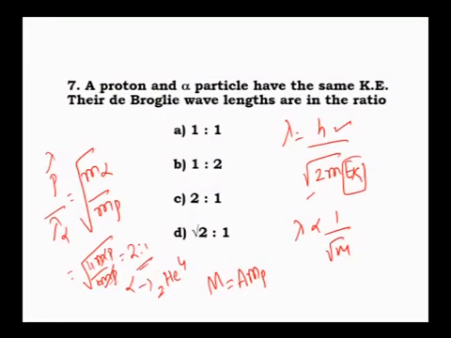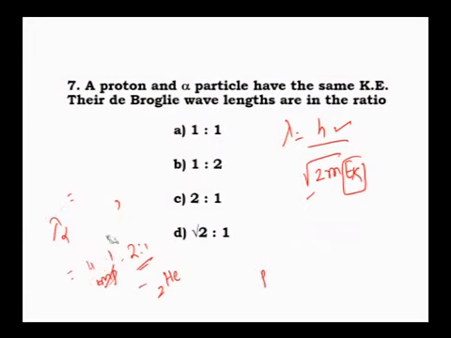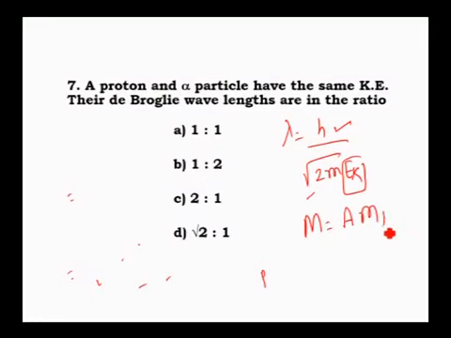Again, anyway, I will explain once again. In general, the mass of any nucleus will be equal to A times mp, and the charge of any nucleus will be equal to Z times qp. Here A represents atomic mass or mass number, mp represents the mass of a proton, Z represents atomic number, and qp represents the charge of a proton. Always, mass is equal to mass number into mass of a proton, and charge is equal to atomic number into charge of a proton.